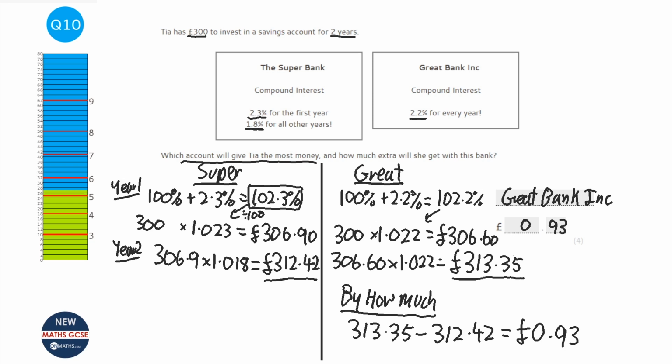And actually, technically, you shouldn't have rounded them until you got the answer. But on a question like this, where you're rounding it to the actual money she would get, they wouldn't pay her half a penny. Then either answer would be correct. And in this bit here, you could have done all of this just as one bit. You could have just written 300 times 1.022 times 1.022 or times 1.022 squared. That would be absolutely fine because you'll get the same answer.